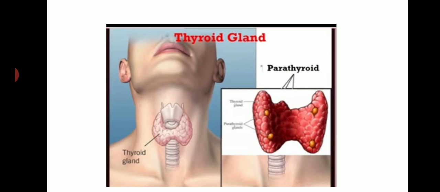It also regulates metabolism in our body. That means we take the food, like carbohydrate, fat, lipids, protein, etc. That is digested, and it helps in the digestion of all these components, and finally it gives the energy. So mainly it regulates metabolism in our body.